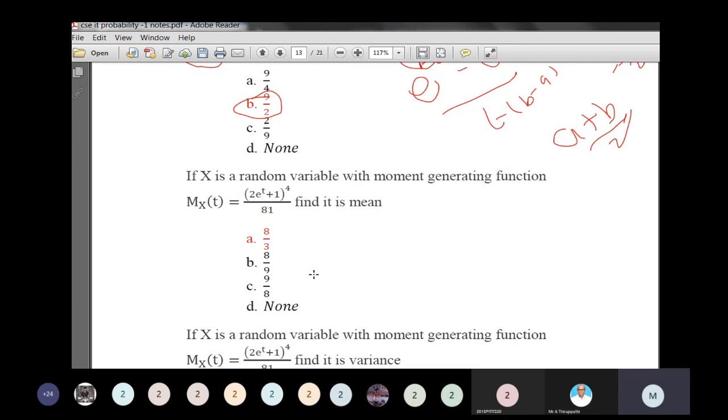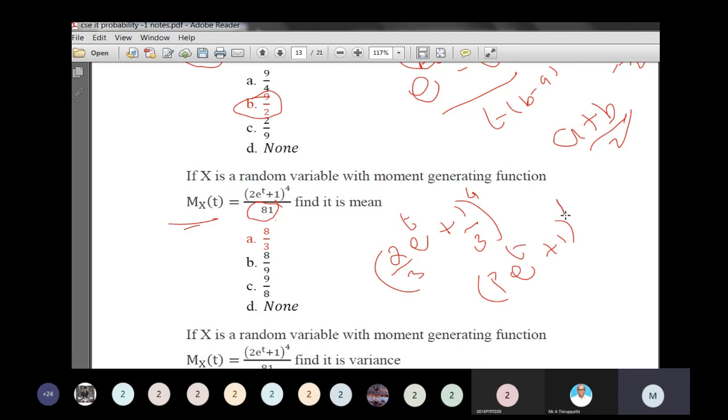Next one. If x is a random variable with moment generating function Mx of t given by, first rewrite the equation: 2 e power t plus 1. So 81 can be written as 3 to the power 4. So divided by 3 to the power 4, P e power t plus 1 to the power 4.